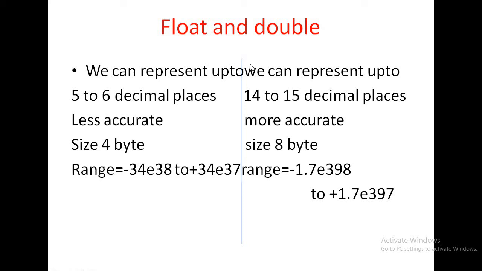The similarity of float and double data type is both are generally used to represent decimal values. What is the difference? In case of float data type, after the decimal point, we can only represent 5 to 6 decimal places. In case of double data type, we can represent 14 to 15 decimal places. So float data type is less accurate, double data type is more accurate. And also, size differs. Float is 4 bytes, double is 8 bytes.